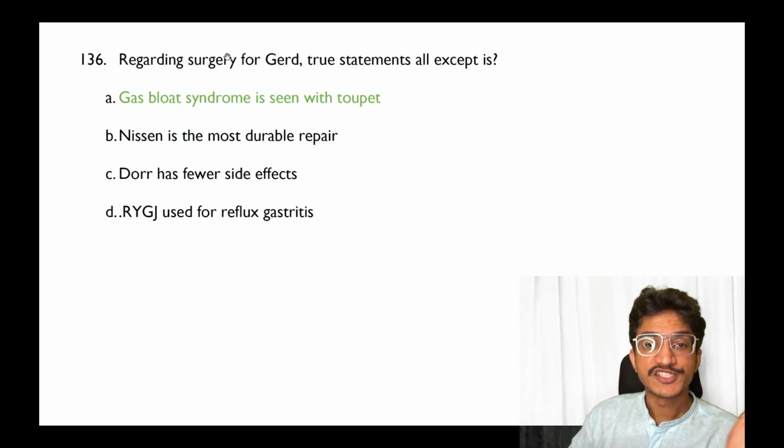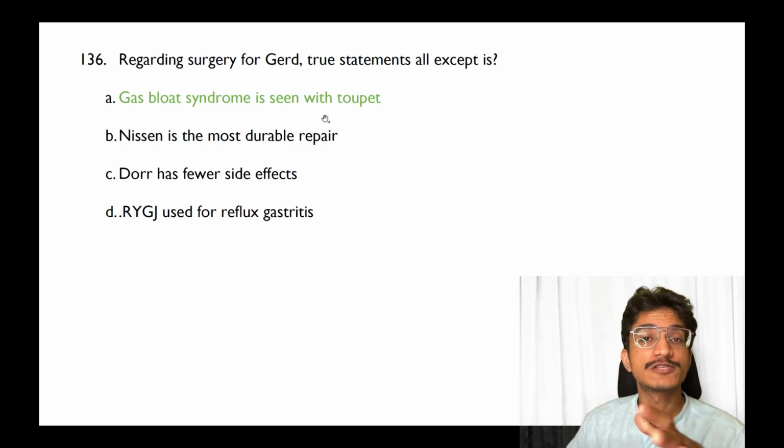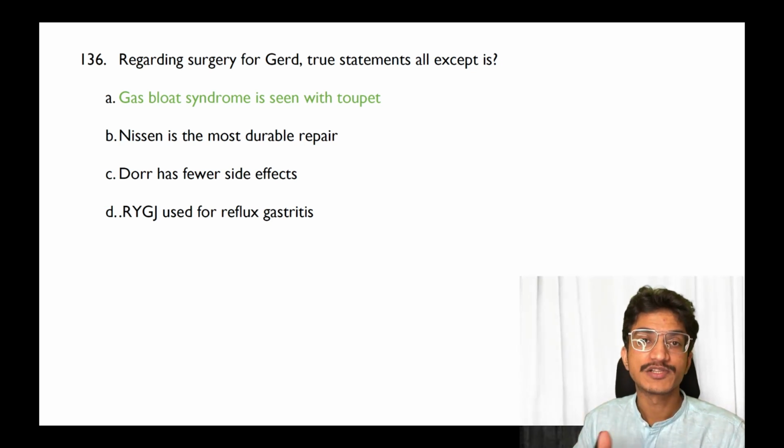This was the one which I was mentioning earlier, that is regarding surgery for GERD, which is a true statement. "All except" is asked. Gas bloat syndrome is seen with Toupet. So if gas bloat syndrome was asked with Toupet or DOR, then that should be the answer because that is incorrect.